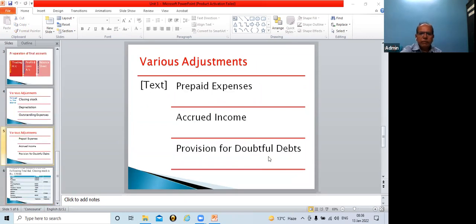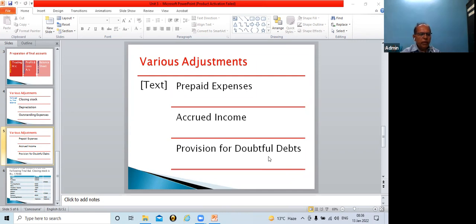Then prepaid expenses. This indicates the amount of expenses pertaining to the next period, which are paid in advance during the relevant period. According to the matching principle of accounting, income for a certain period needs to be compared with the expenses for the same period.